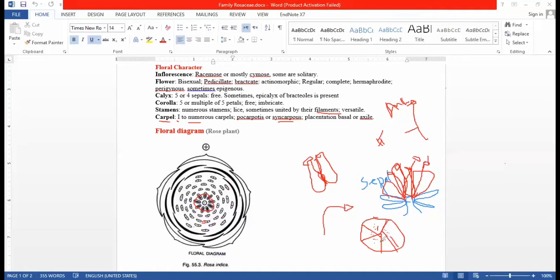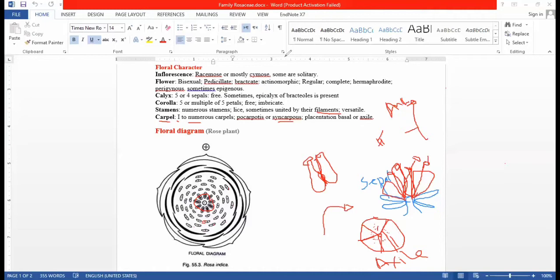This is one chamber, this is the other chamber, as you see in lemon. Lemon and orange are not members of the Rosaceae family, but this is an axile type of placentation.